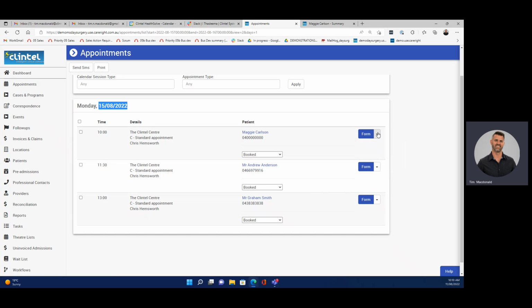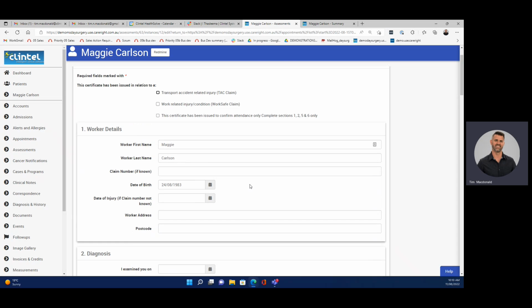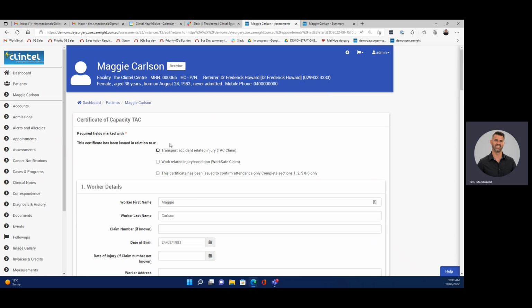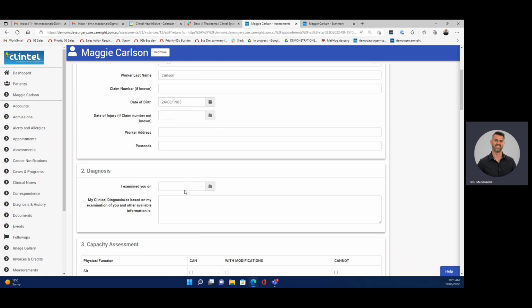But getting back to our particular workflow example today, we're a medical specialist, Chris Hemsworth. We're about to take Maggie Carlson into clinic. So we're going to hit form, which generates our consultation assessment. Now, don't get bogged down on the detail here, because this can really be whatever you want it to be. It can ask whatever questions you want, making full use of our smart form capability. You can see it's automatically generated the information we already know about the patient into the smart assessment.